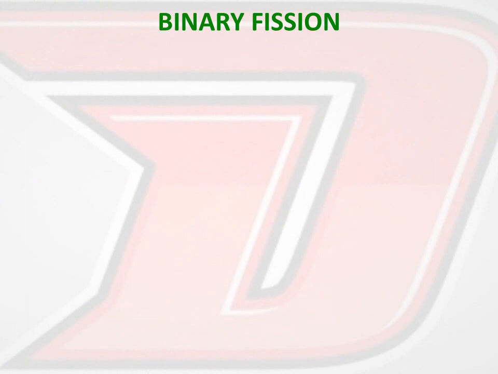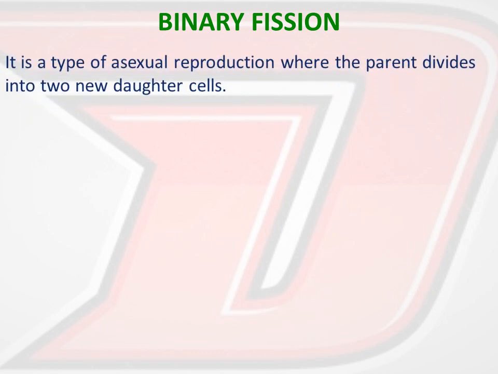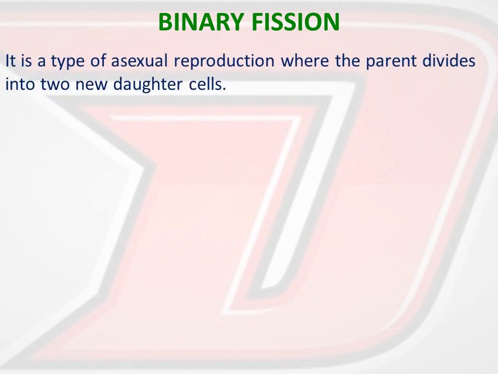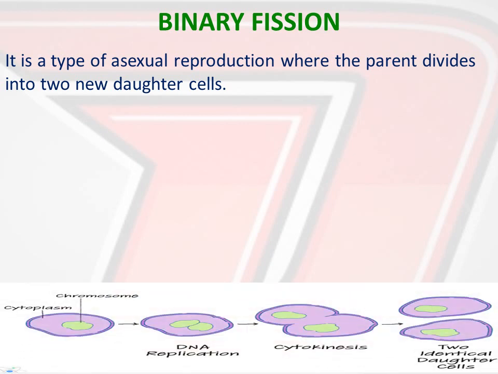Binary means into two. So it is a type of asexual reproduction where the parent divides into two daughter cells. Please go through the diagram given here and you have to learn how to draw. The first picture is of the parent cell.